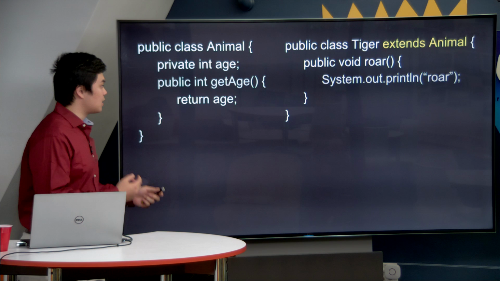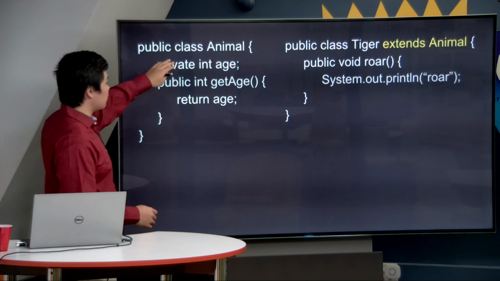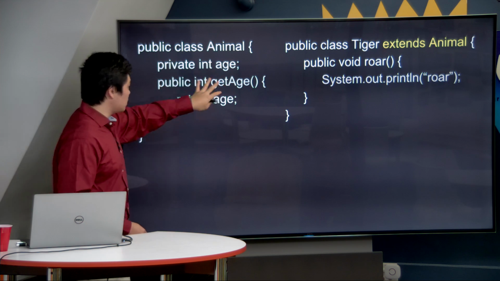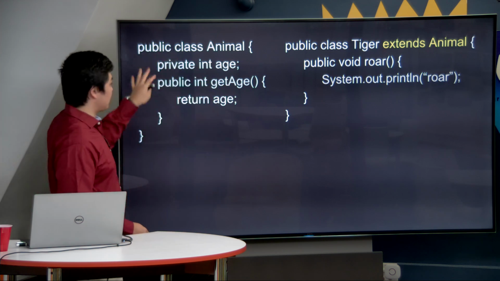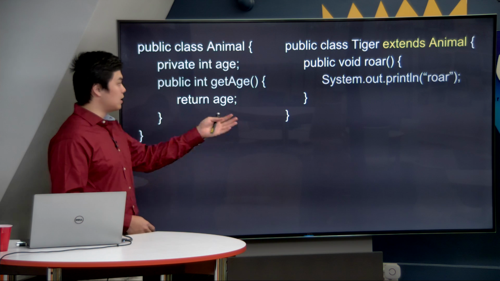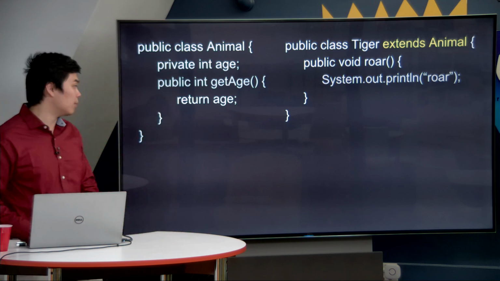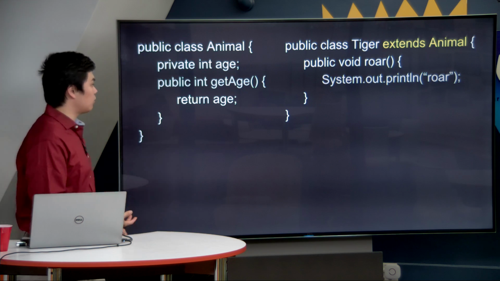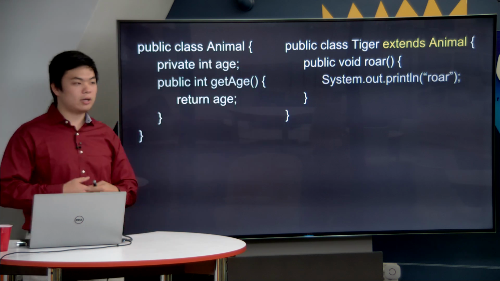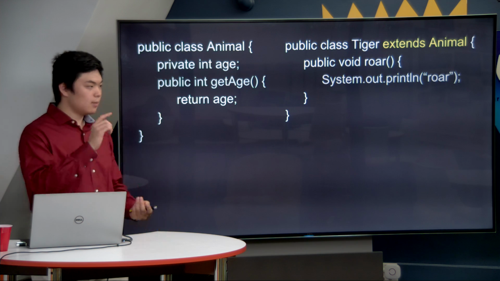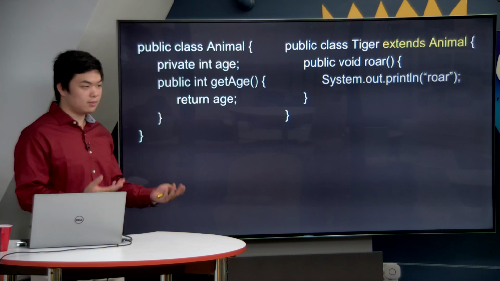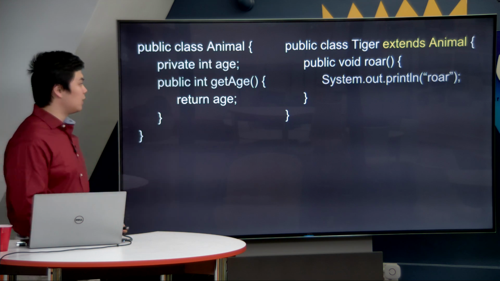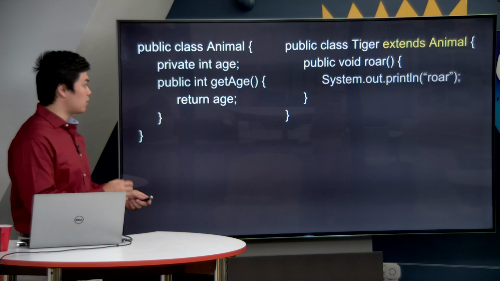And because we are extending it, that means that we have all of the information inside of it at our disposal, namely the age and the getAge method that are inside of Animal. We are now able to use them inside of Tiger without typing them a second time. And this definitely cuts down on all of the hassle that a programmer has to go through when they're coding Tiger or when they're coding other potential classes like Bird or Crocodile. They don't have to keep specifying age and typing the same code over and over and over. They can just say it inherits it, and therefore they're done with this part of the code.